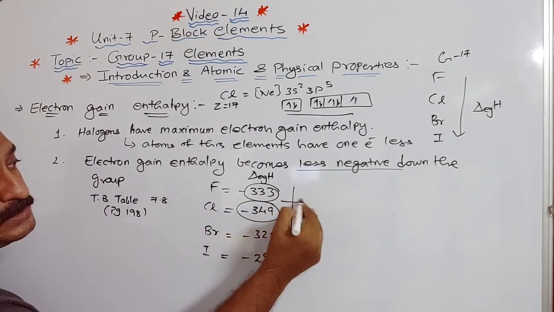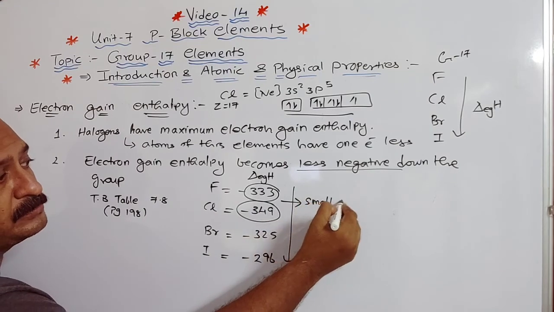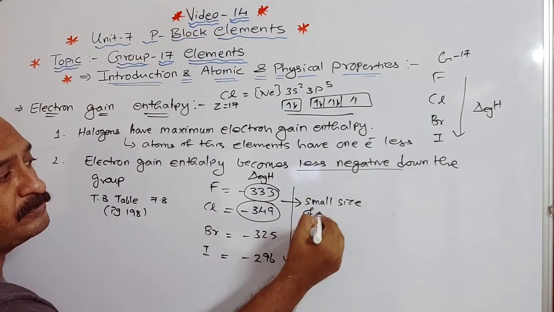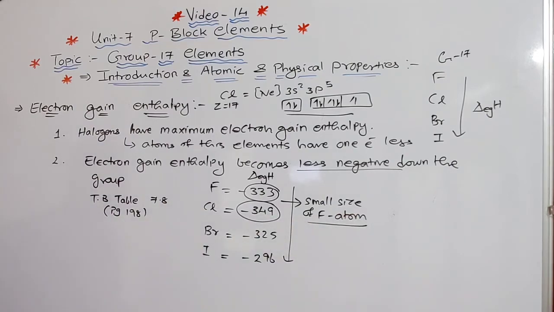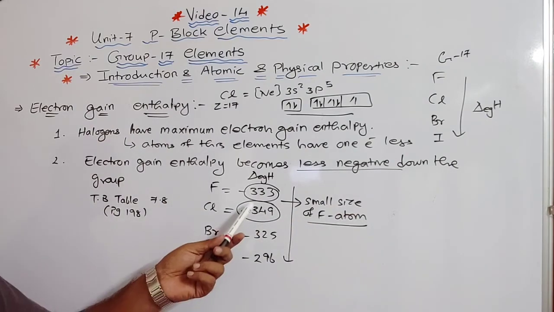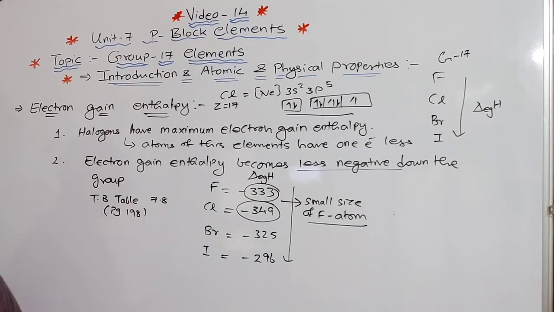Now the reason for this is the small size of the fluorine atom. Small size of which atom? Fluorine atom. Understood? This is the reason why the electron gain enthalpy of fluorine is less compared to chlorine. So that question can be asked, okay, or reason. Now as a result, there is strong inter-electronic repulsion in the relatively small 2p orbitals.